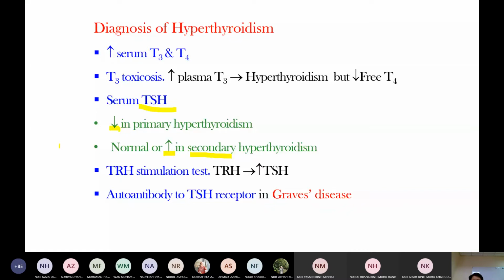So TRH stimulation test: when we give TRH, then TSH level is increased. This is the thyrotropin releasing hormone stimulation test. In Graves' disease, antibody to TSH receptor is positive.